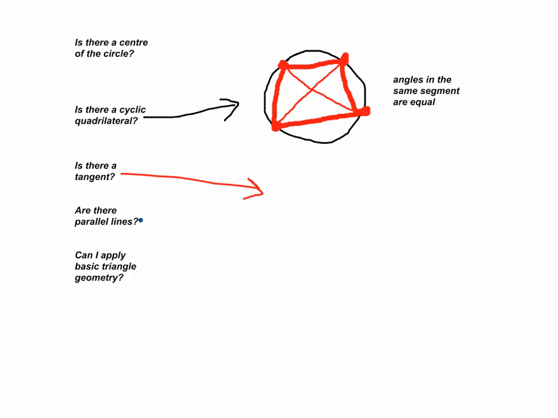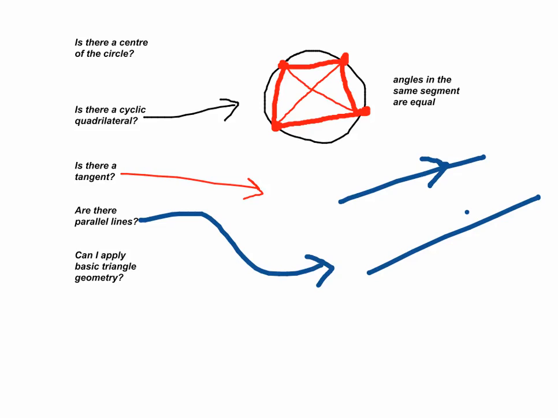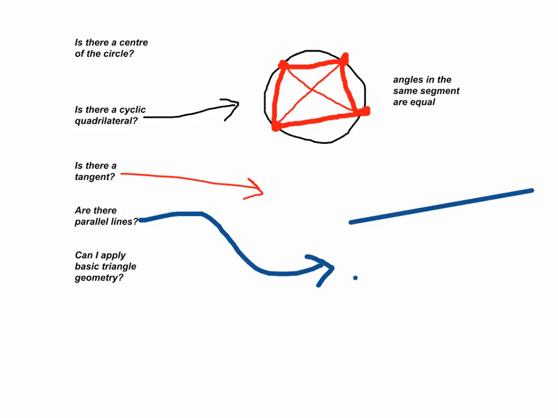And then, are there parallel lines? Well, you see, folks, if there's parallel lines, you're going to have these parallel markings. Okay, well, that is definitely not parallel. In fact, let me just draw with the lines. There we go. That's better. So let's say we've got parallel lines, and then we have this other line which goes through them. Now, there's various things you can say. For example, this angle is equal to this angle. Alternate angles are equal.